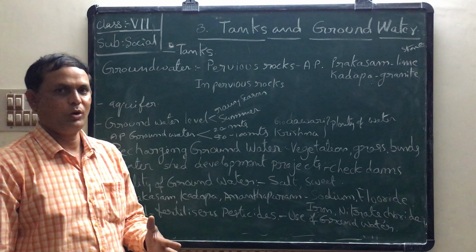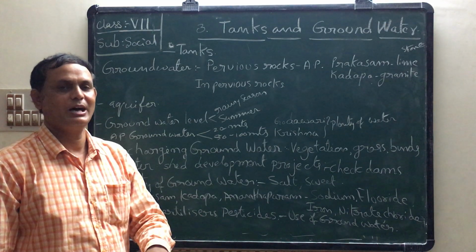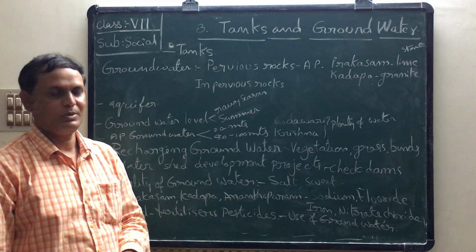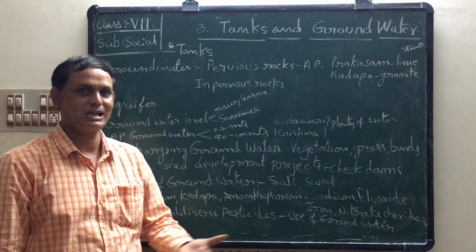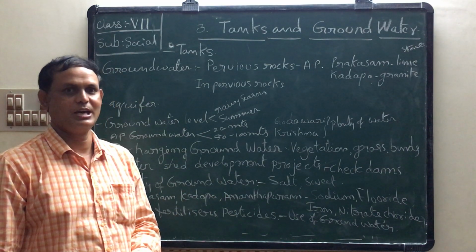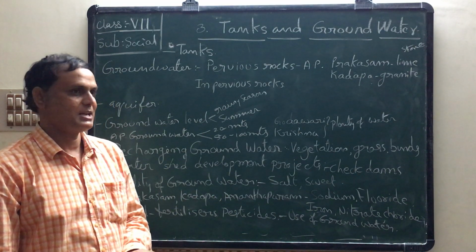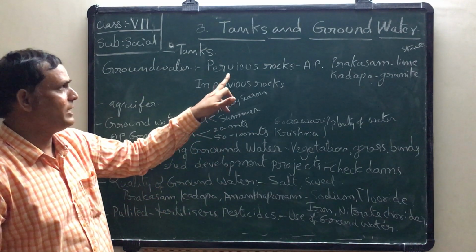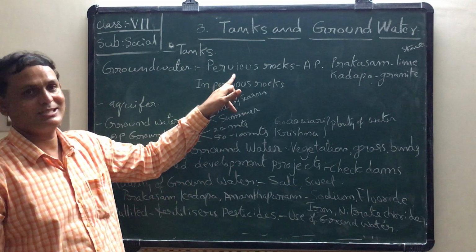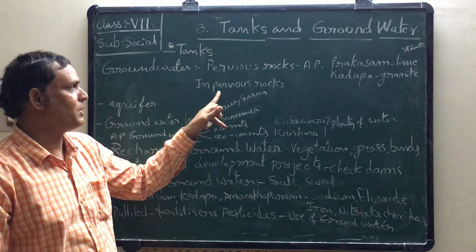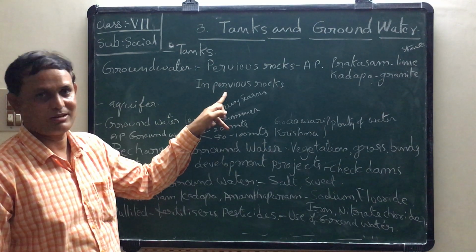We do not know what is inside the earth's interior, but scientists discovered many rocks there. One type is pervious rocks, the second type is impervious rocks.